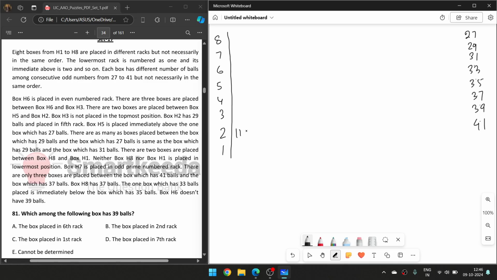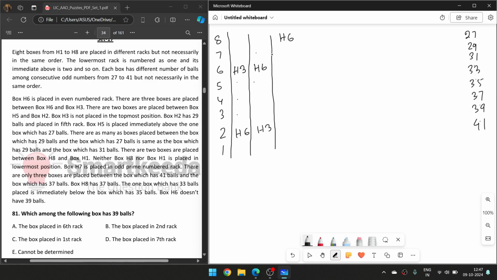So maybe H6 is here, and 3 boxes are placed between H6 and H3, 1, 2 and 3, so H3 is here. If I place H6 here, H3 will be there, so this is not possible, because the question doesn't mention whether it is there or not.